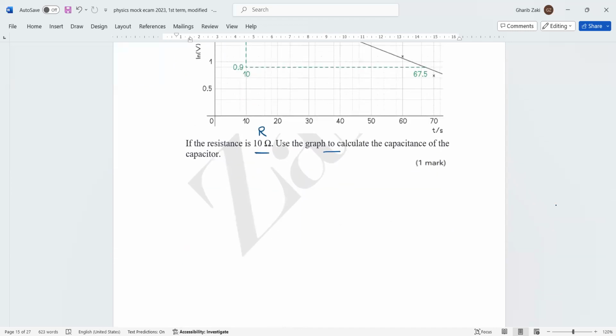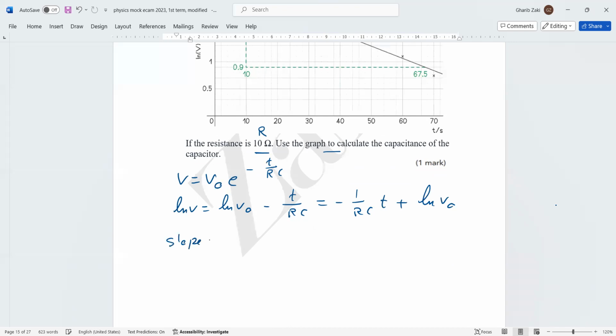We know that V equals V naught e to the power negative T over RC. If you take ln, so ln V equals ln V naught minus T over RC. Rearrange: negative 1 over RC multiplied by T plus ln V naught. Then the slope of the line equals negative 1 over RC. It means RC equals negative 1 over the slope. Then we find the slope first. What is the slope? Y2 minus Y1 over X2 minus X1.